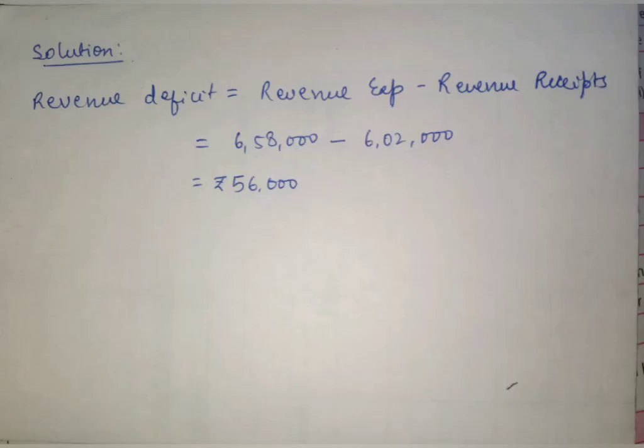First, we will be calculating the revenue deficit, which as per the formula is equal to revenue expenditure minus revenue receipts. It is clearly given in the question that revenue expenditure is equal to 6,58,000 and revenue receipts is equal to 6,02,000. Therefore, the answer for revenue deficit comes out to be 56,000.